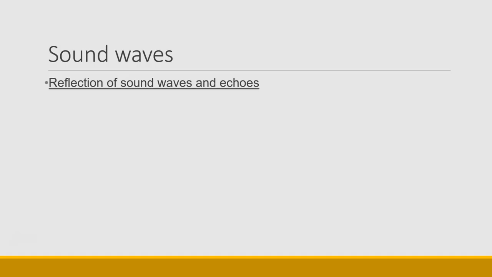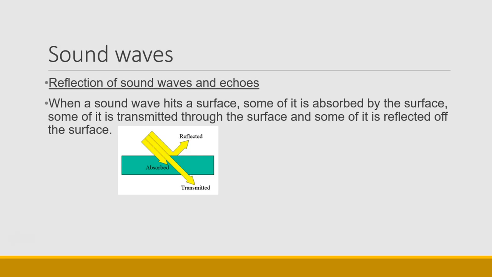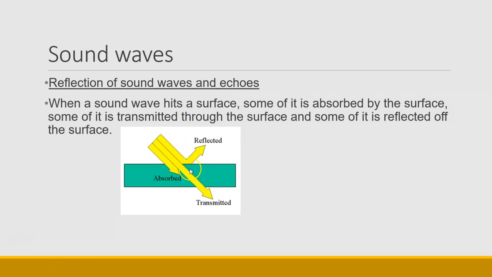Let's talk about the reflection of sound waves and echoes. When a sound wave hits a surface, some of it gets absorbed by the surface, some of it gets transmitted, meaning that it moves through the surface, and some of it gets reflected off the surface.